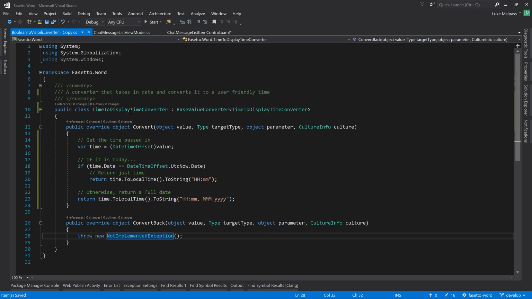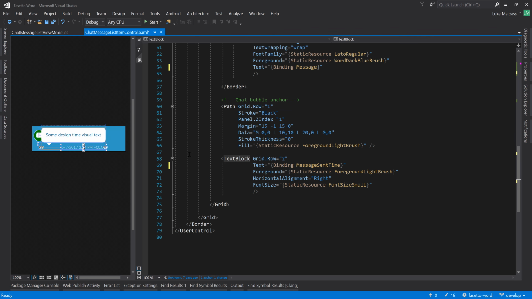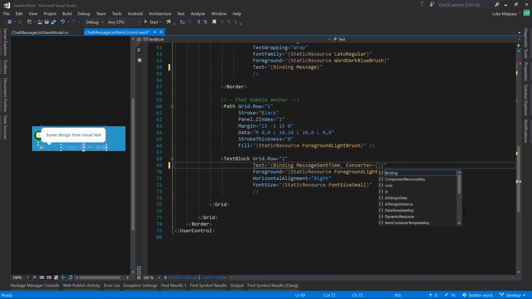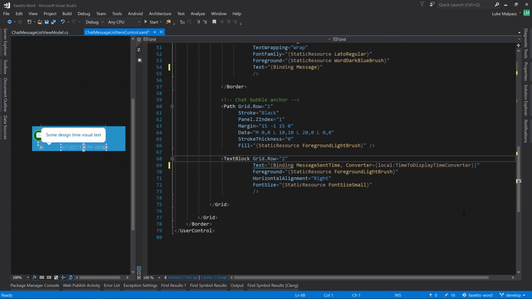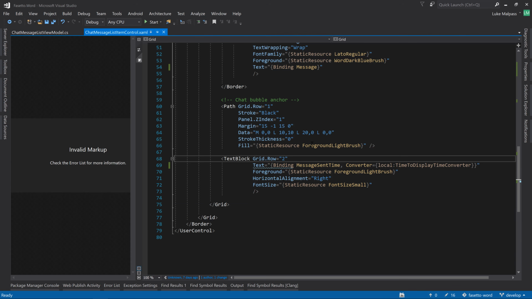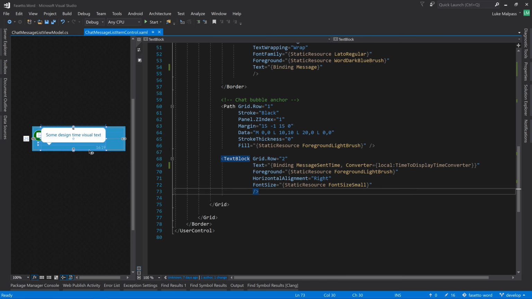We don't need to convert back, so we've now got a time to display time converter. So in here where we've got the message sent time, we will add the converter, and that will be local time to display time converter. Compile, and there we have it.